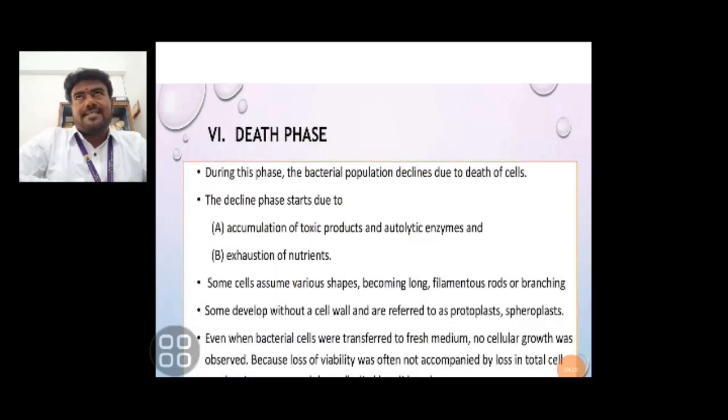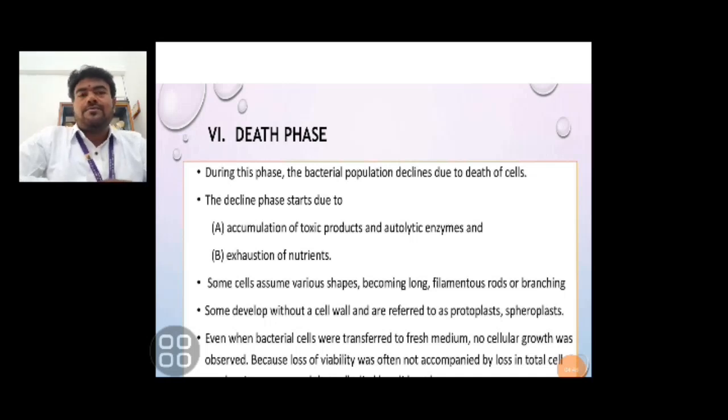Then the final phase is the death phase. During this phase, the decline starts due to the accumulation of toxic products and autolytic enzymes. Autolytic means self-lysing: the self-toxic materials lyse the bacterial cells. These are called autolytic enzymes. An excess amount of nutrients will also affect the death phase.